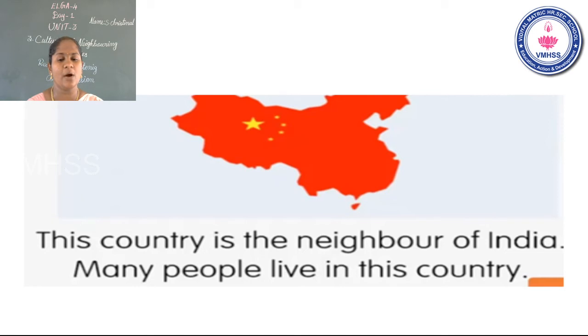Okay children, now look at the slide. What country is this? Anybody guess the answer? Children, listen. This country is a neighbor of India. Many people live in this country.